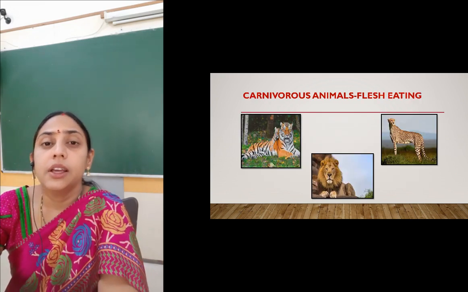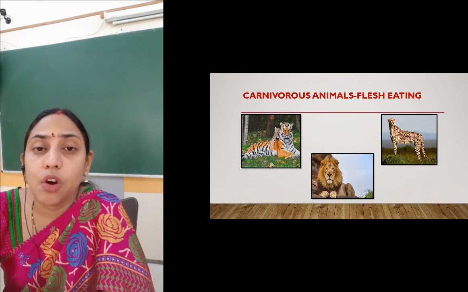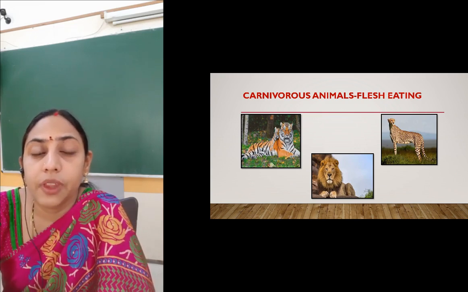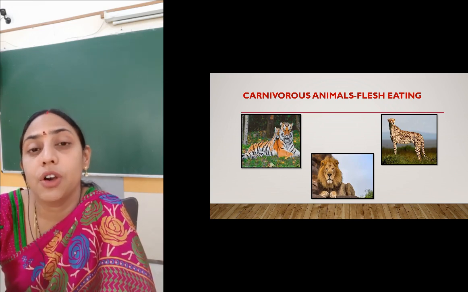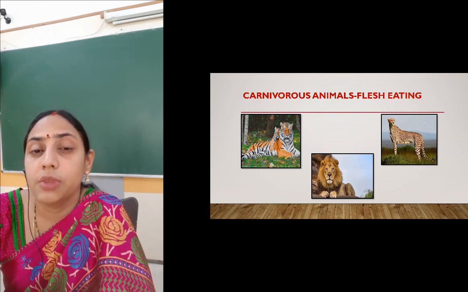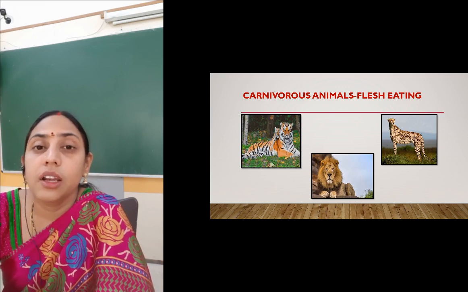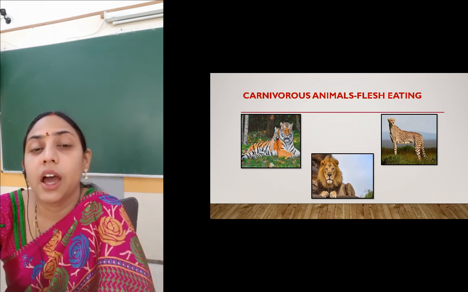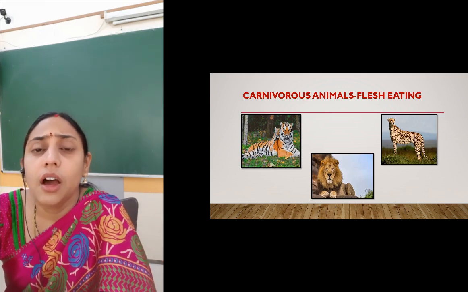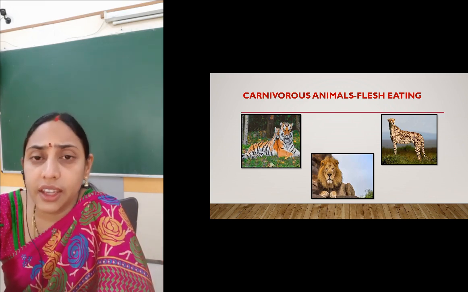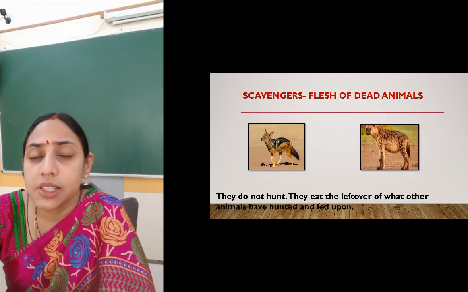Some animals eat the flesh of other animals. That means they hunt, kill that animal and eat its flesh. Those animals are called carnivores. Animals like tiger and lion, right? All these are carnivores, as they eat other animals.